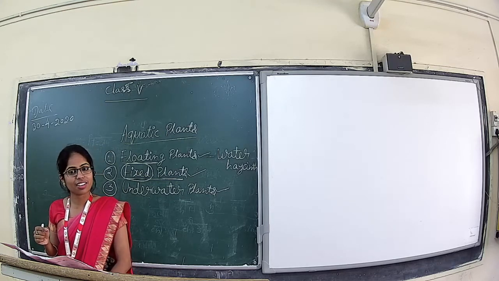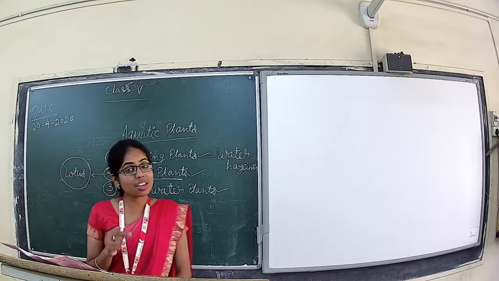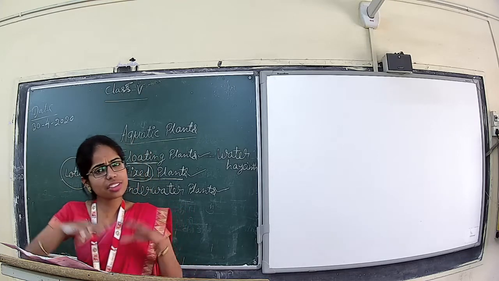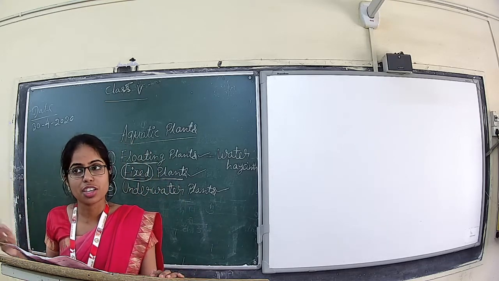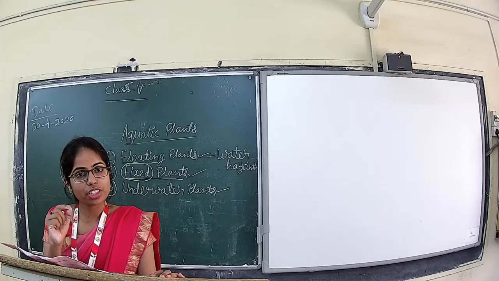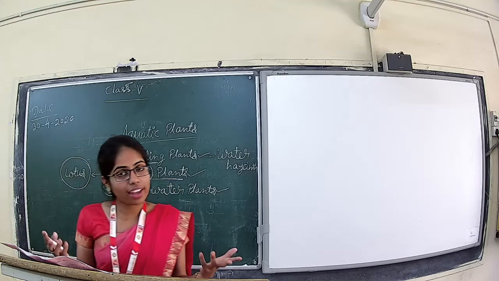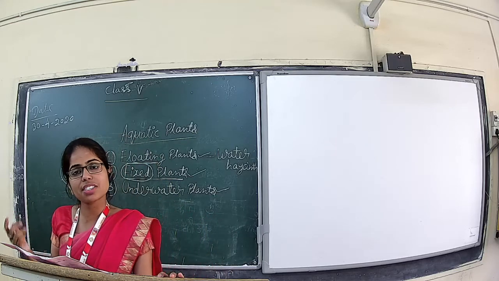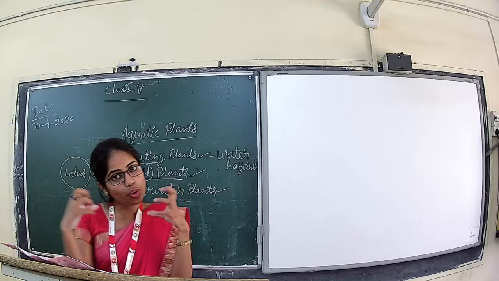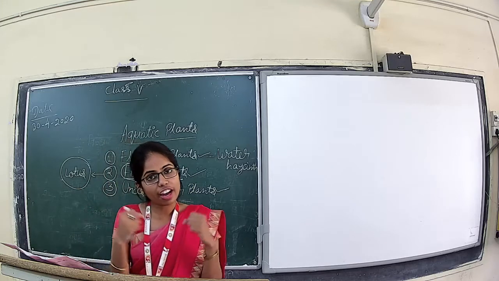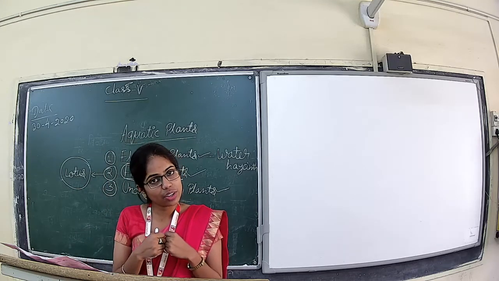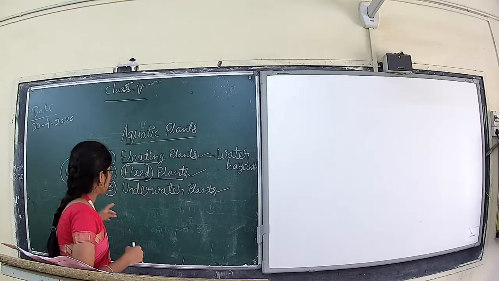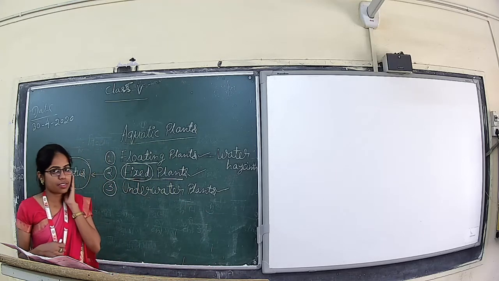Science is a subject which relates to each and every subject, to every point of our locality and society. So when we are studying the examples or facts, we have to correlate each and everything together. This is about the fixed plants.